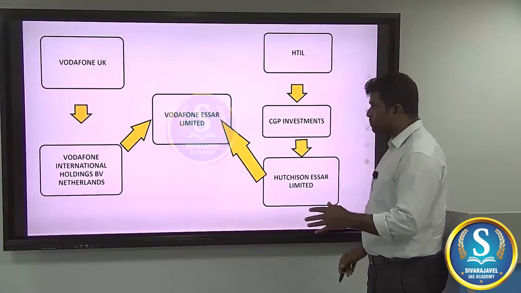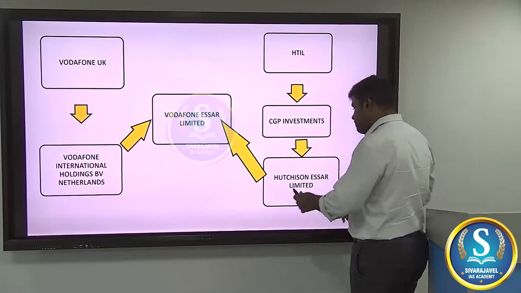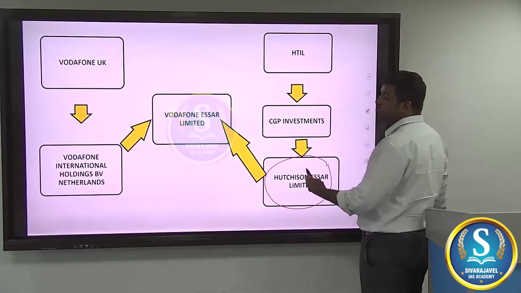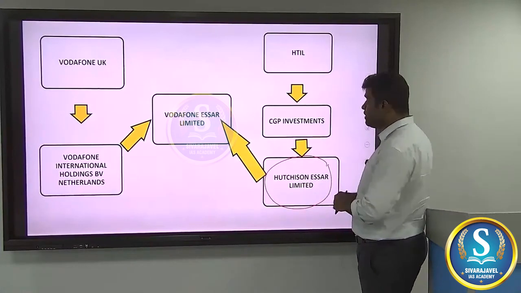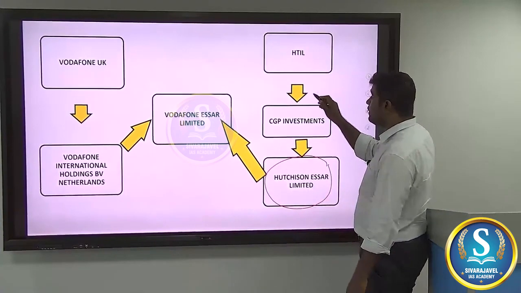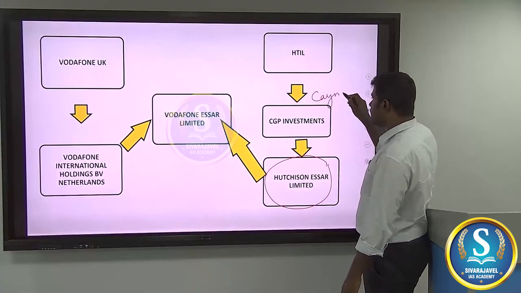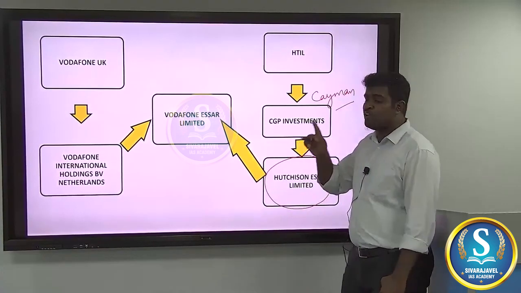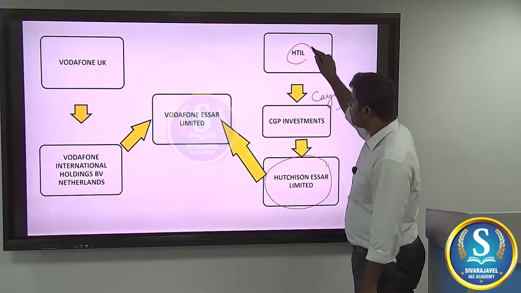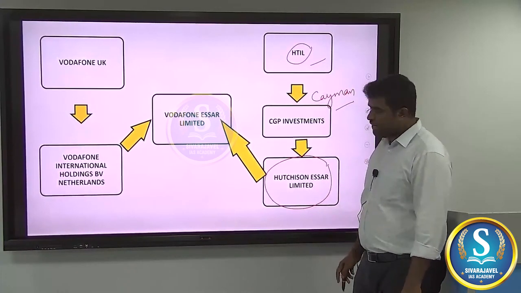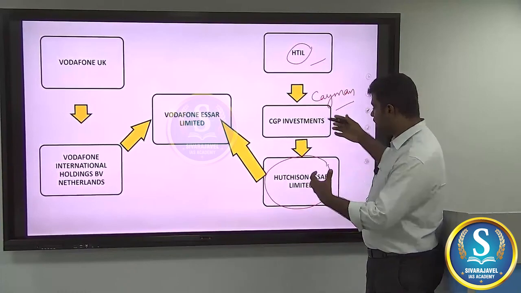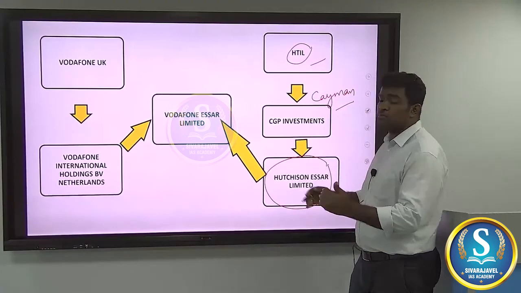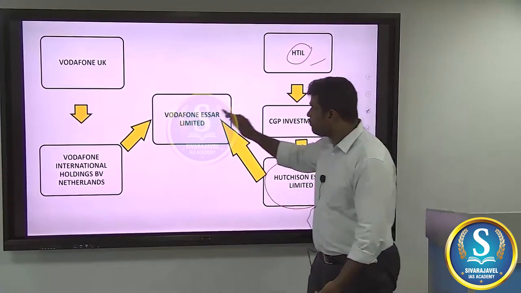The Hutch SR Limited company, which is an Indian-based company, had its shares held in a company registered in the Cayman Islands, which is in turn held by a company registered in Hong Kong. Vodafone was interested in acquiring this Hutch SR Limited, and they tried to establish or rename it as Vodafone SR Limited.